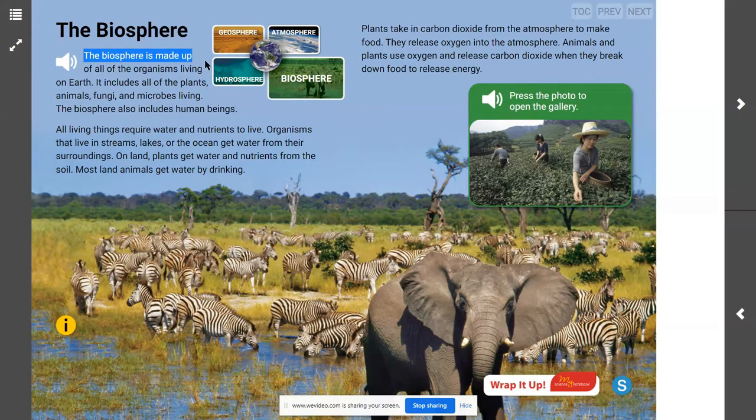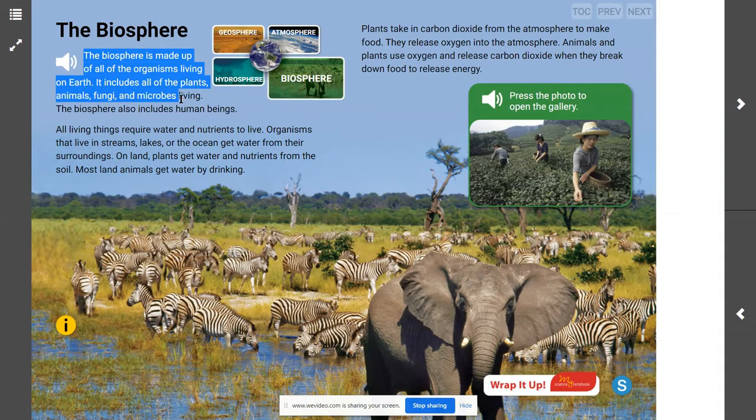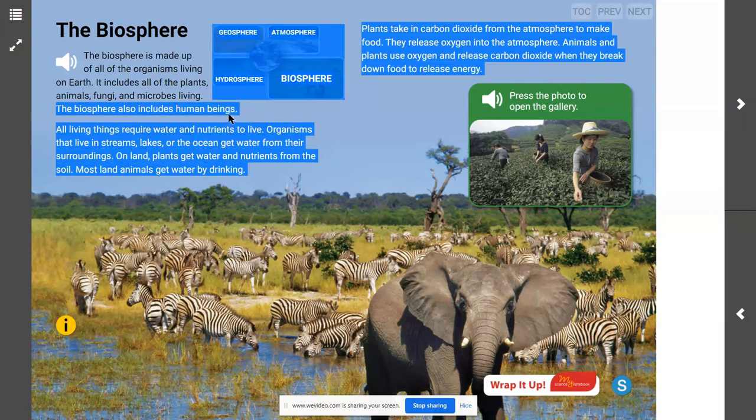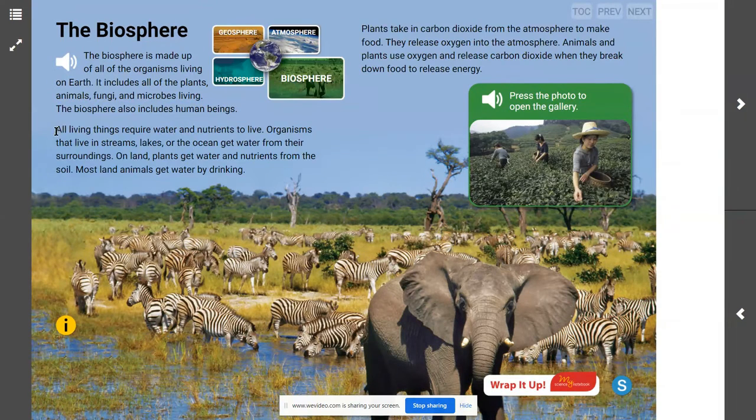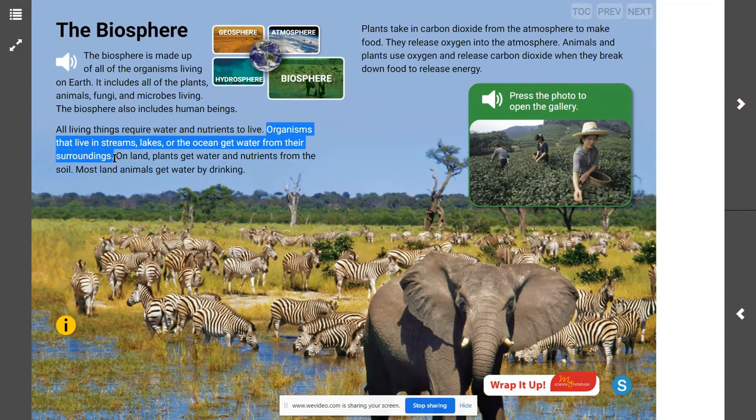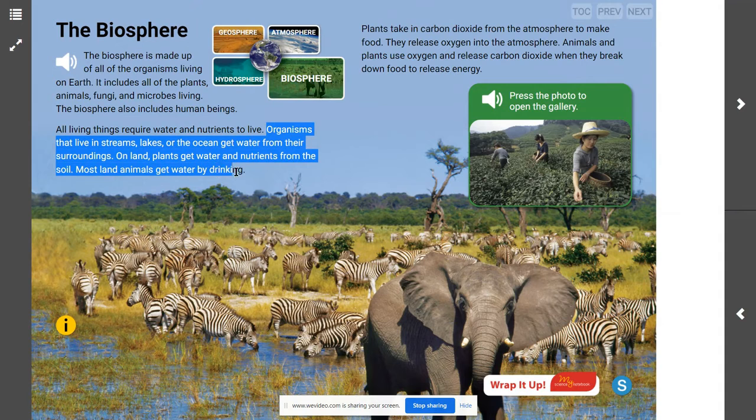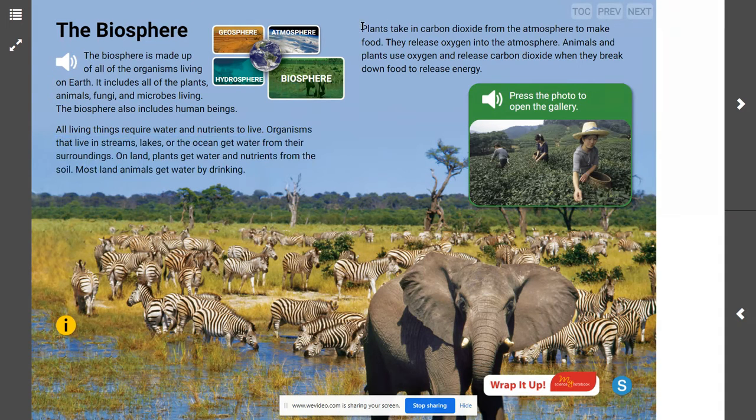The biosphere is made up of all of the organisms living on Earth. It includes all of the plants, animals, fungi, and microbes living. The biosphere also includes human beings. All living things require water and nutrients to live. Organisms that live in streams, lakes, or oceans get water from their surroundings. On land, plants get water and nutrients from the soil. Most land animals get water by drinking.